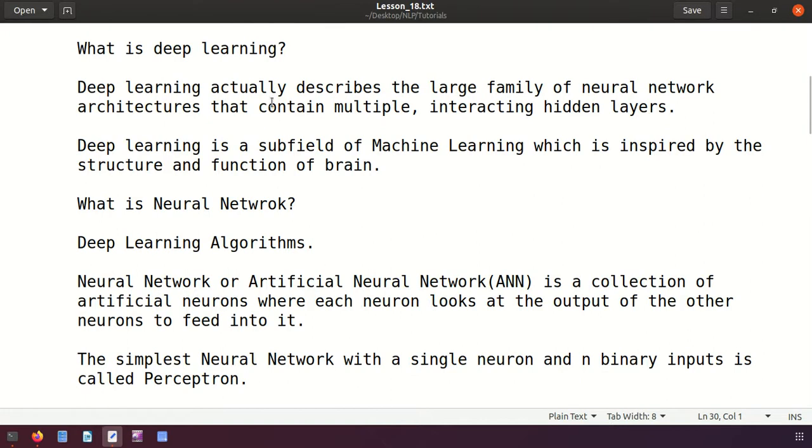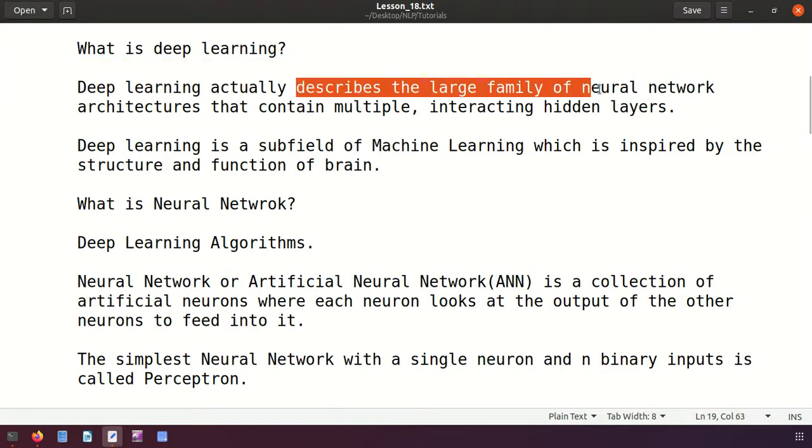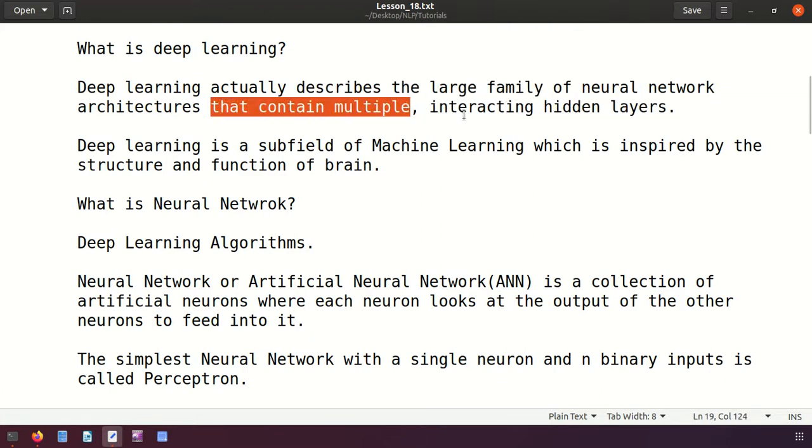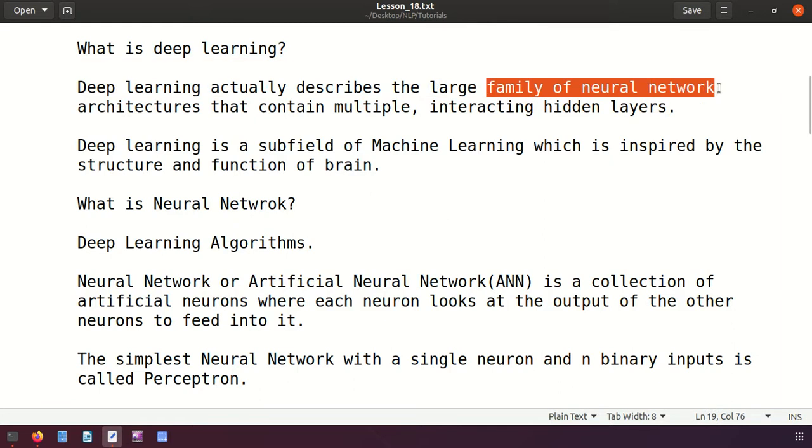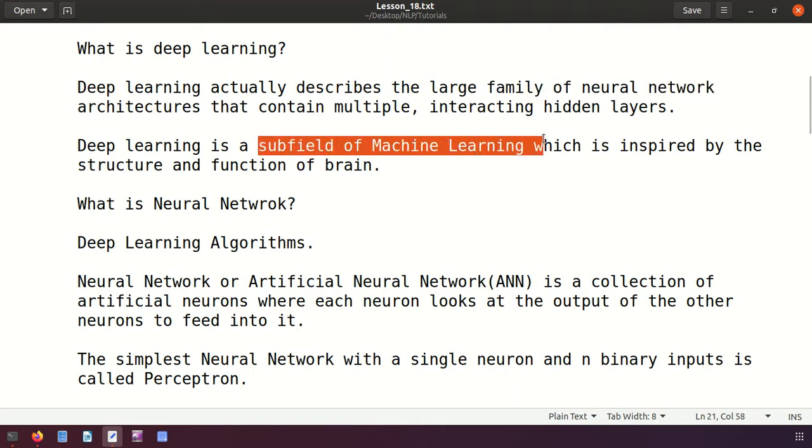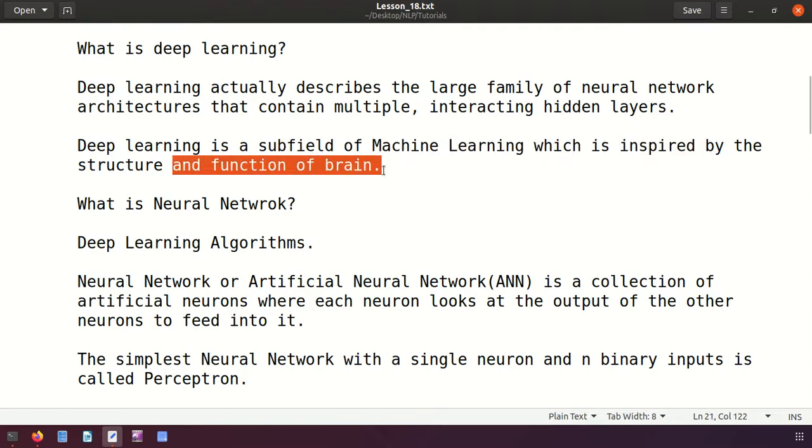So deep learning actually describes the large family of neural network architectures that contain multiple interacting hidden layers. From this definition, you can easily understand that deep learning is a family of neural networks with multiple neurons and hidden layers. So we can say that deep learning is a subfield of machine learning which is inspired by the structure and function of the brain.